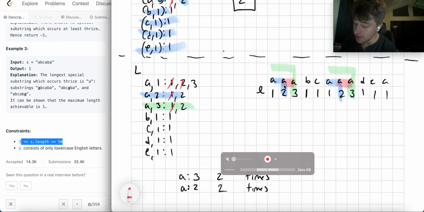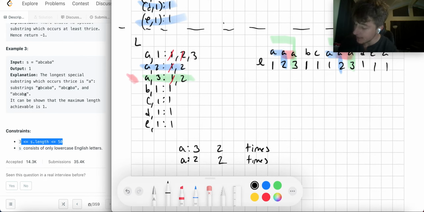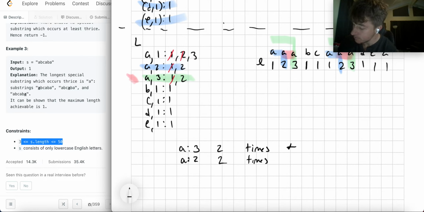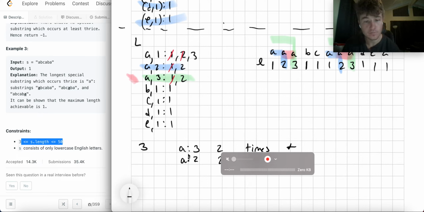So all I really need to do is start at A3 and ask, can I create at least 3? Unfortunately, I can't create 3 here because 3 only occurs 2 times. But that means that in order to create that 3, I had to create 2 the same number of times. Every time I created this 3, there was this 2 inside.